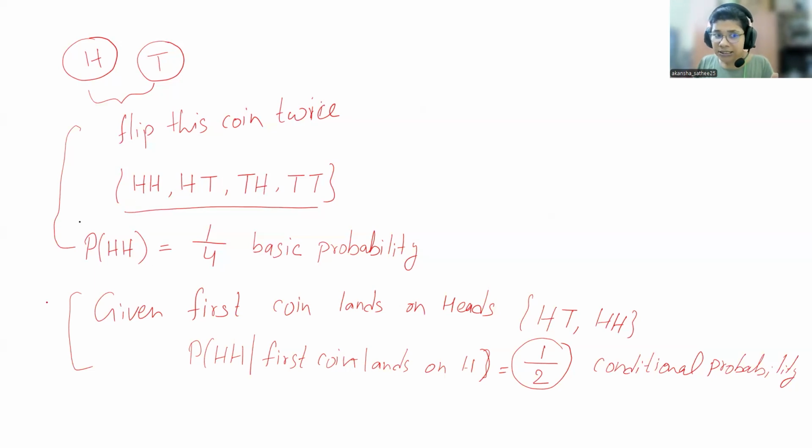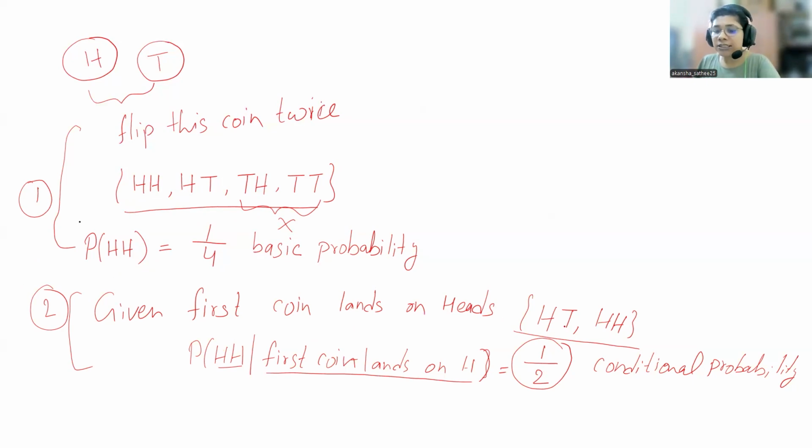In the second case, you know that the first coin you flipped already landed on heads, so these two cases will never happen. Now your sample space is just two events, so the conditional probability of having HH given that the first coin lands on H is just 1 by 2.